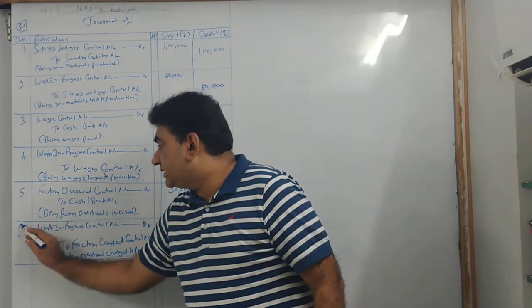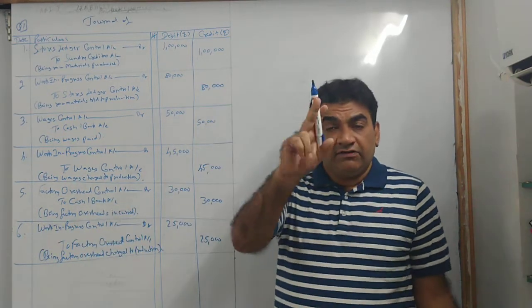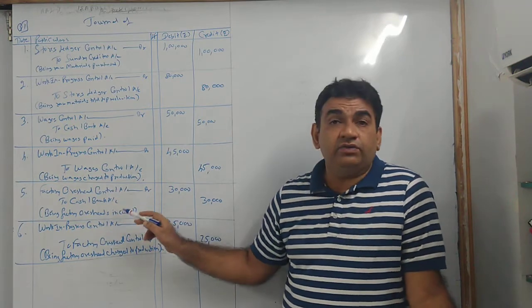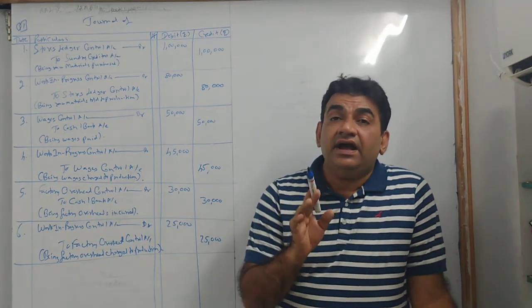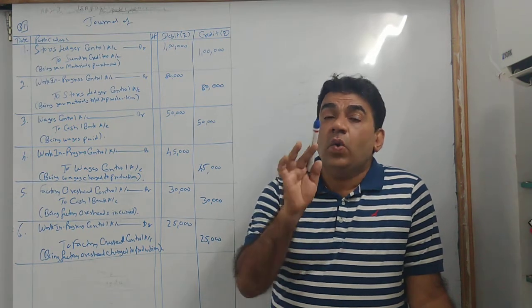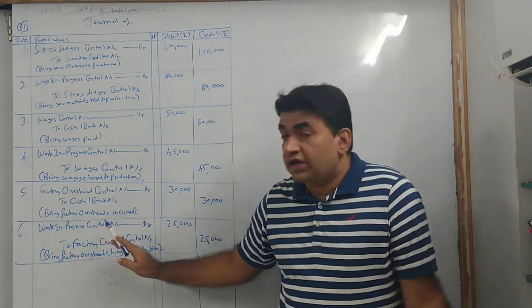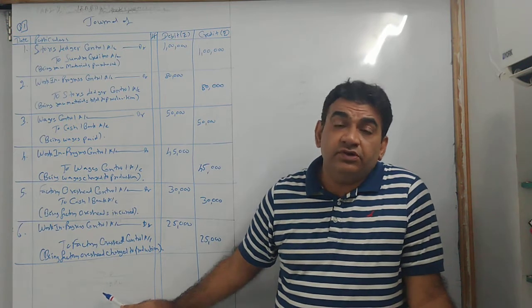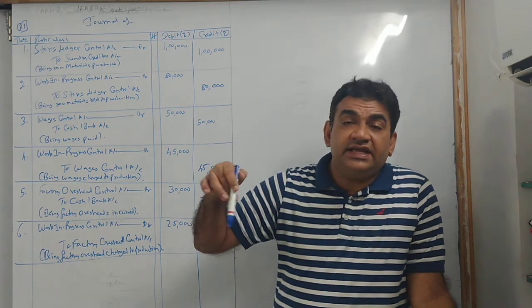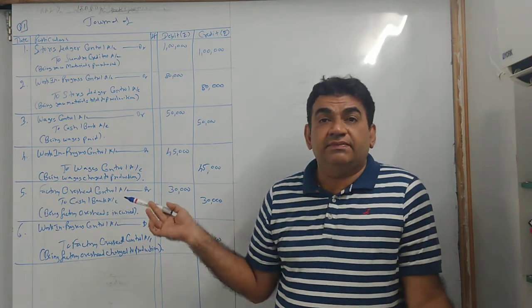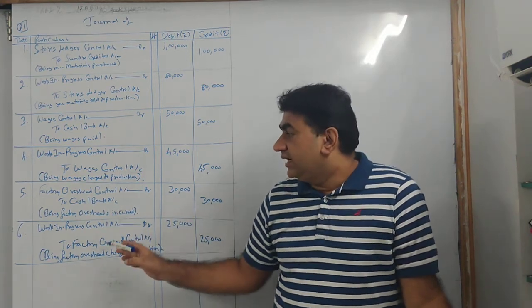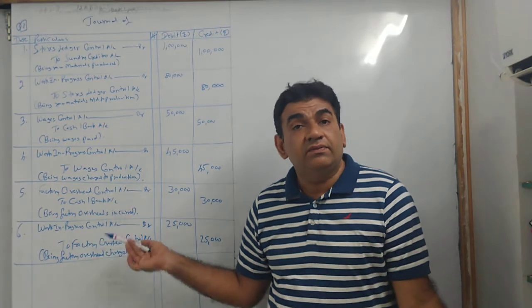Okay, I'll repeat. See, when I incurred factory overhead to cash bank, why I am incurring factory overheads? I am incurring factory overheads for production, for producing the goods. Production takes place in the production department, and anything connected with production department, as I mentioned, it will be work in progress.